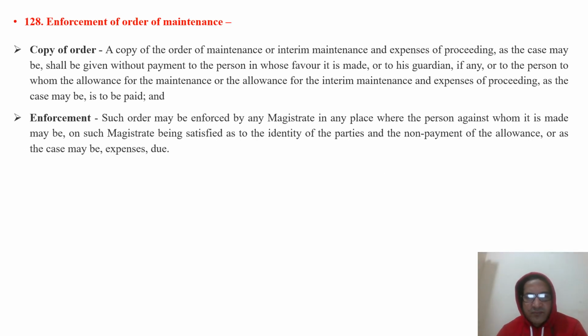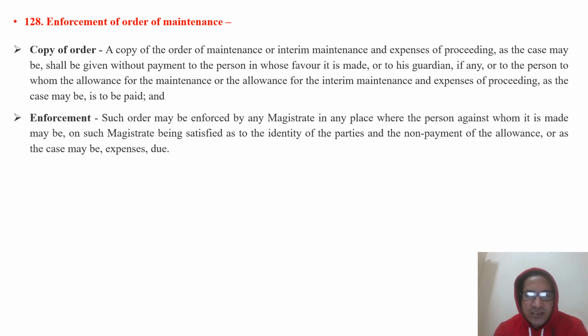And 128 is the last provision, enforcement of the order of maintenance. A copy of the order of maintenance or interim maintenance and expenses of proceeding as the case may be shall be given without payment to the person in whose favor it is made. That means if the wife wins, a copy of the order may be given free of cost to the wife, and if the respondent wins, then one copy should be given to that person free of cost, or his guardian if any, or the person to whom the allowances for the maintenance or the interim maintenance or expenses of the proceeding as the case may be is to be paid.